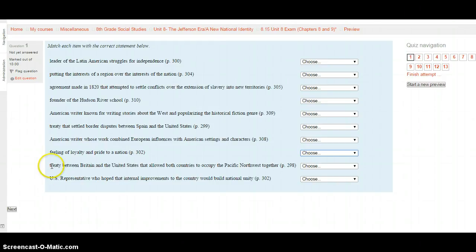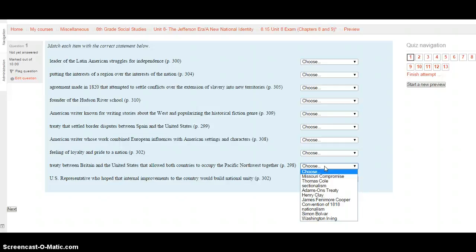Next, we have the treaty between Britain and the United States that allowed both countries to occupy the Pacific Northwest together. 298 for that one. Is that the Missouri Compromise, Thomas Cole, sectionalism, the Adams-Onis Treaty, Henry Clay, James Fenimore Cooper, the Convention of 1818, nationalism, Simón Bolívar, or Washington Irving? Select your choice, and we'll do our last matching.